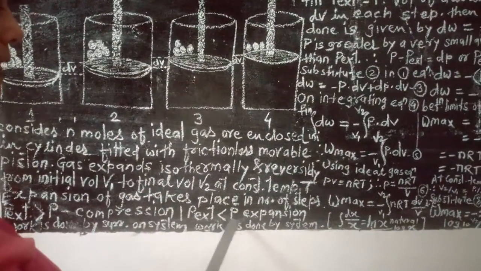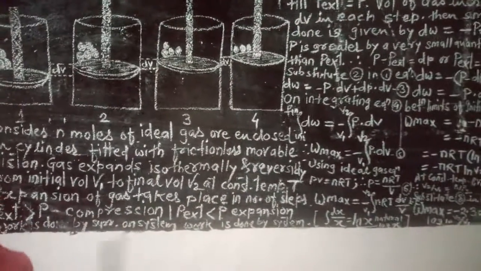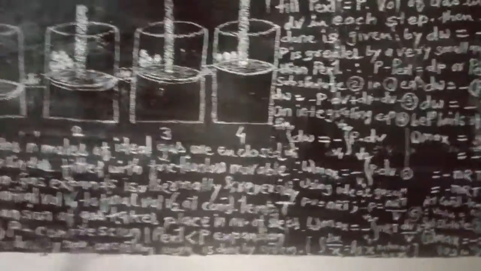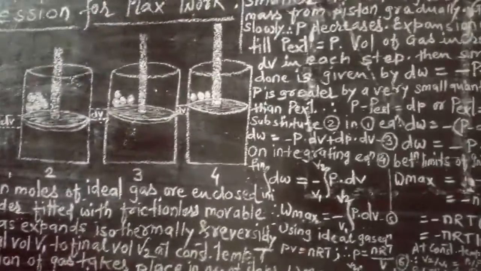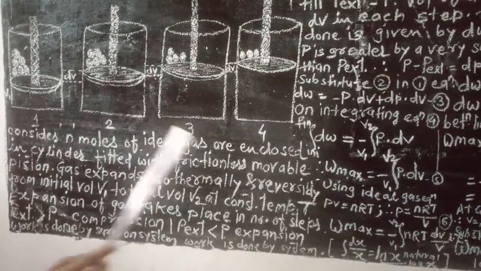So P external is less than P, expansion of the gas takes place and work is done by the system. These are the two cases.